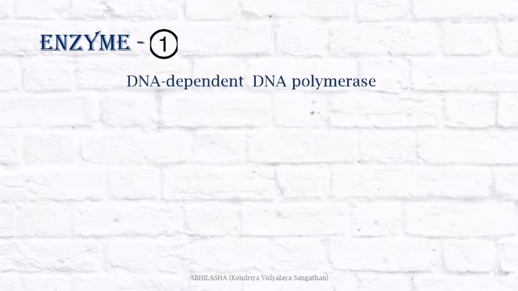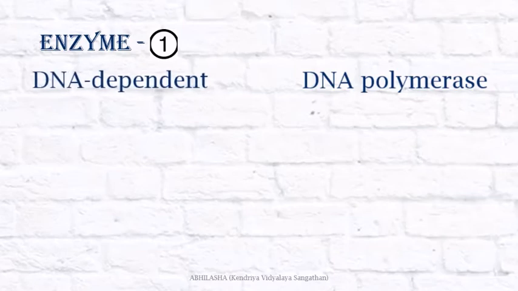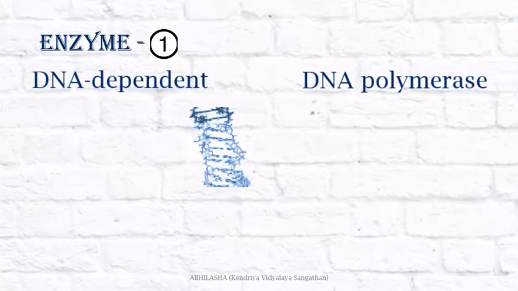Now let's see what all is required for DNA replication. First, the enzymes. The first one is DNA-dependent DNA polymerase. Its function is there in its name, so let's break the name. First, DNA polymerase. DNA is a polynucleotide, so forming new DNA means adding nucleotides to form polymers, or polymerization. So the enzyme, due to its actual function, is known as DNA polymerase.